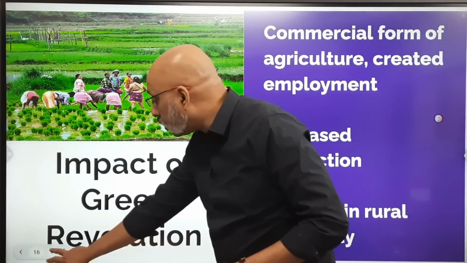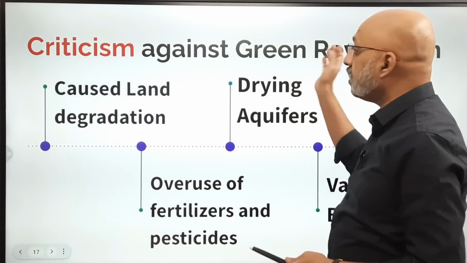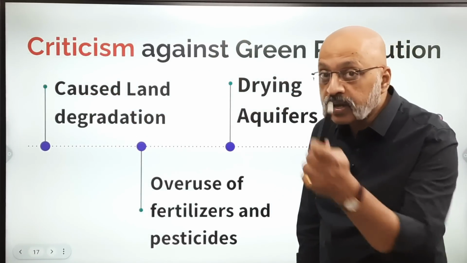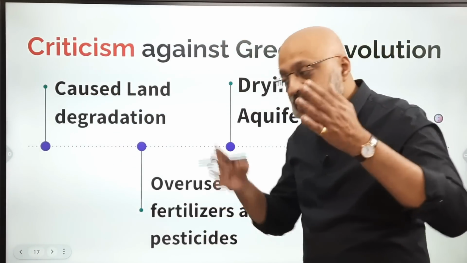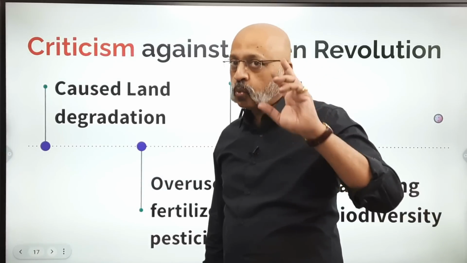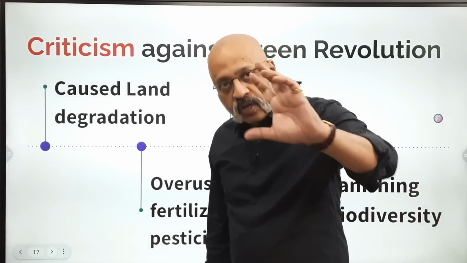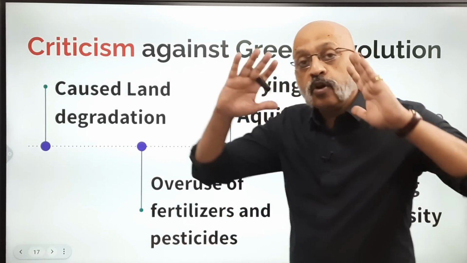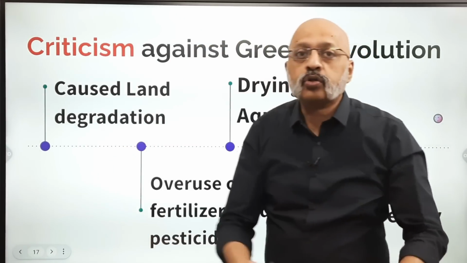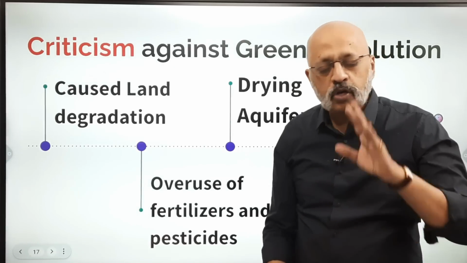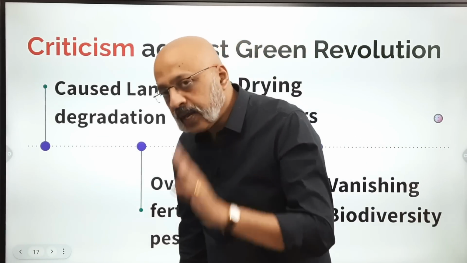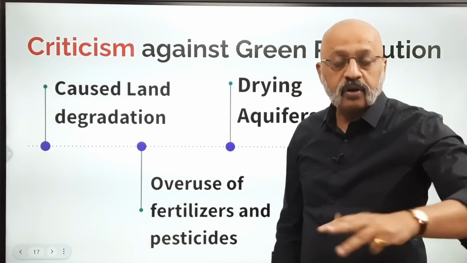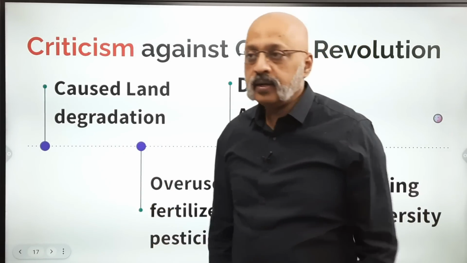So let's look at what was the criticism against green revolution. It caused land degradation. That was one of the criticisms against green revolution. See, each one of these can come as a question. So what I've done in the notes PDF is to give it to you in blocks so that you know exactly what it is. This video is important for you to understand. Once you have understood, go through the notes, you will be more than sufficient, because as I said in an earlier video, it has been taken from 4 different sources: my own research, Morningstar, Frank Brothers, and Evergreen. So it's well covered in terms of notes.